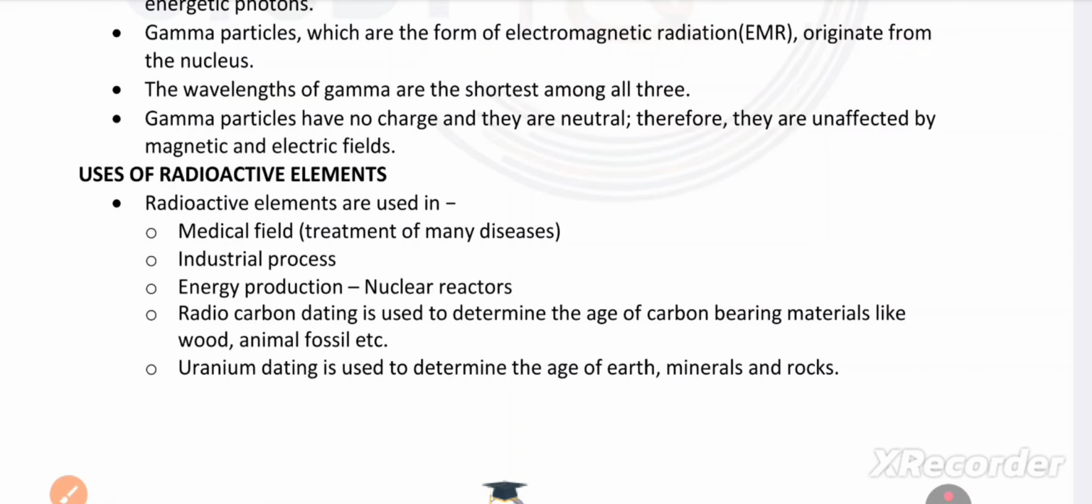Gamma rays, which are a form of electromagnetic radiation, short form EM, originate from the nucleus. The wavelength of gamma rays is the shortest. Important.